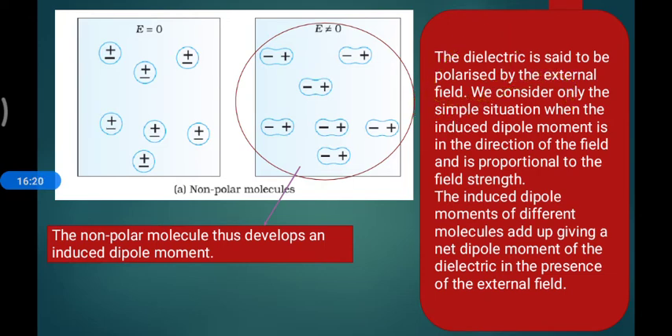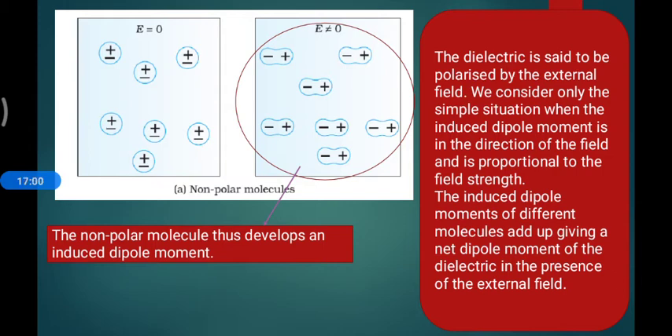Okay, let me revise what we discussed. We consider only simple situations where the induced dipole moment is in the direction of the field. The dipole moment is also in a particular direction, which is the direction of the electric field. What is the direction of the dipole moment? It's always from the negative charge to the positive charge. So this is the direction of the electric field we define, and the negative-to-positive dipole moment is also in the same direction. So the dipole moment and the applied electric field will be the same in direction.